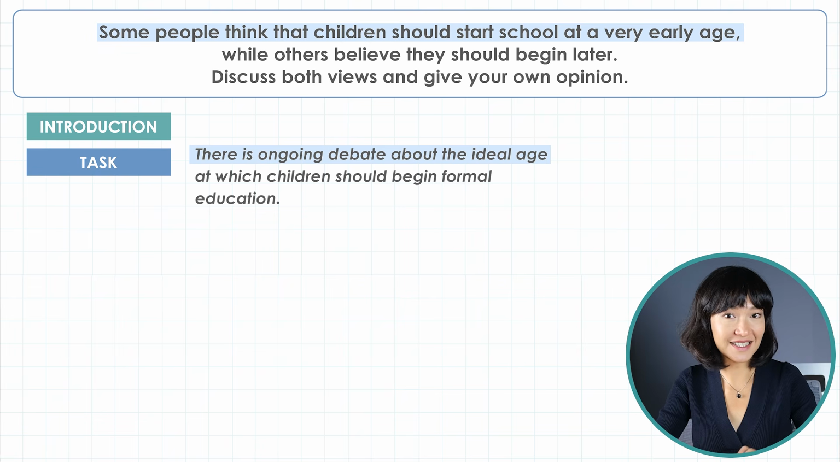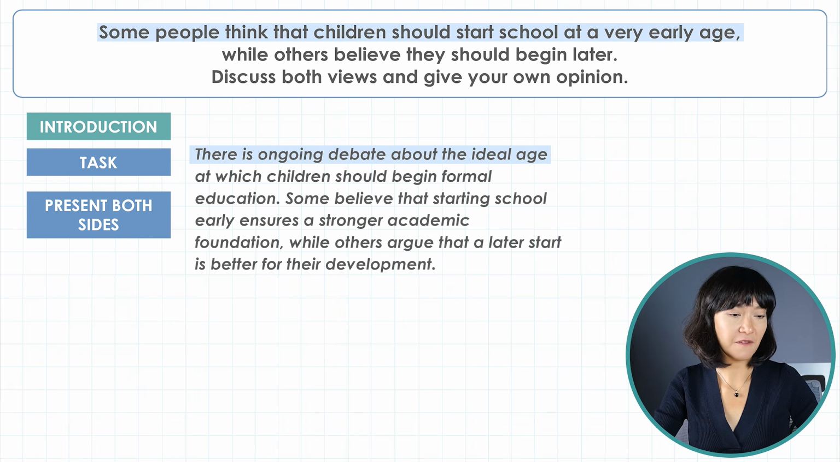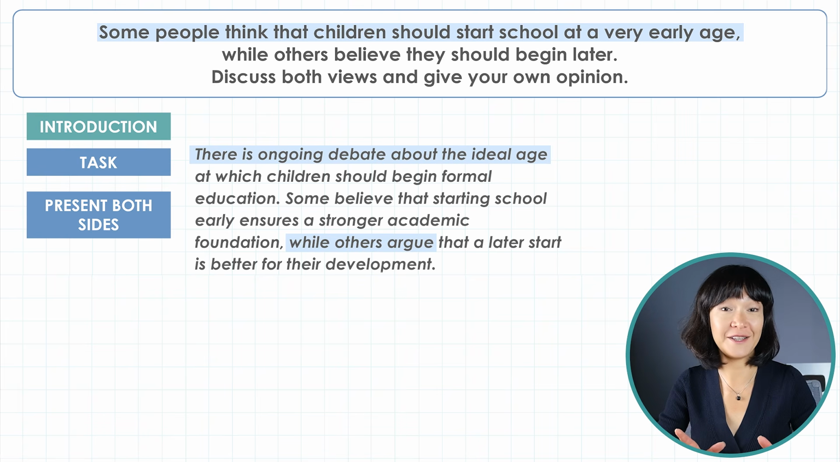Now, the second sentence where we present both sides. Some believe that starting school early ensures a stronger academic foundation, while others argue that a later start is better for their development. Notice the linking phrase while others argue. It helps us show contrast and introduces the two views clearly.